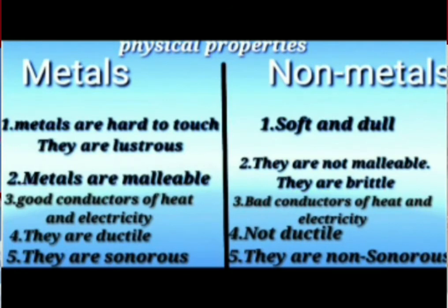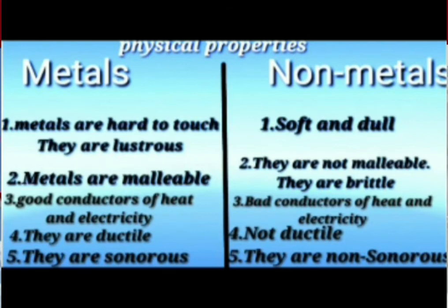So, we discussed the physical properties of metals and non-metals. The first property is that metals are hard to touch. They are lustrous. That means when we cut the metal, it will shine. And the non-metals are soft and dull in appearance.